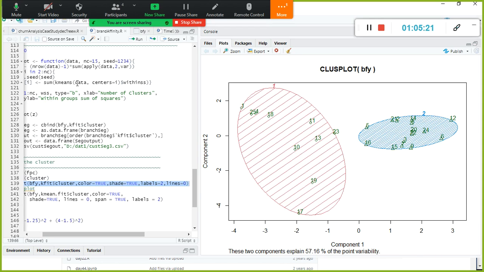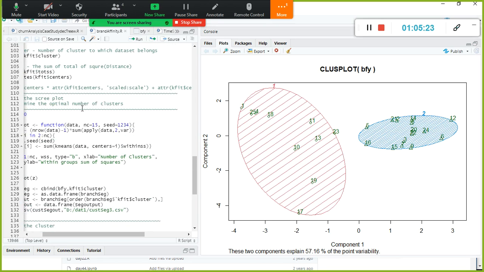If instead of 2 you put 3 there, the other cluster will have an overlap with this one. There should not be any overlap, meaning this one should not start here and end here. That is an overlap, and it means the clusters were not well segregated.